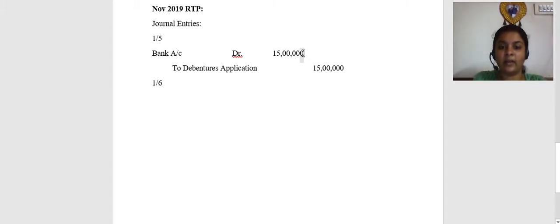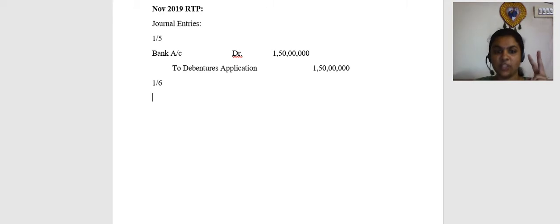Sorry, it's not 15 lakhs. 150 into 100 is 1 crore 50 lakhs. My bad. It's 1 crore 50 lakhs. Now on 1/6, out of the 2 lakh debentures issued, 1,50,000 debentures have been applied for.